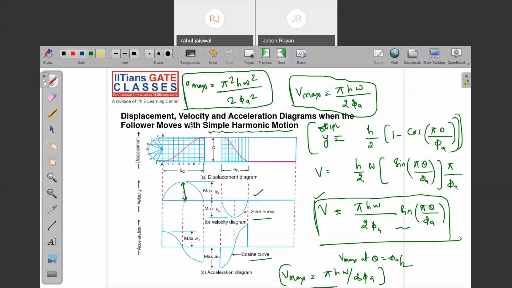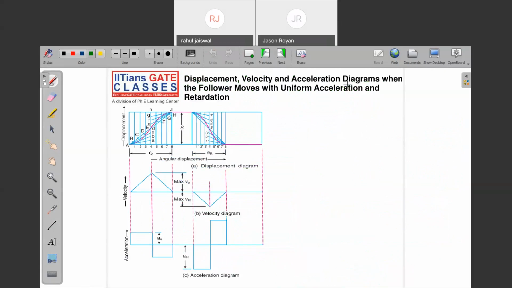And the numerical. The displacement, velocity, acceleration diagram when the follower moves with uniform acceleration. Now you can see the acceleration is uniform. Yes or no? Yes. Then what is the relation? Note down the displacement equation: 2h theta square divided by phi a square. Velocity, just note down: 4h theta omega by phi a square.